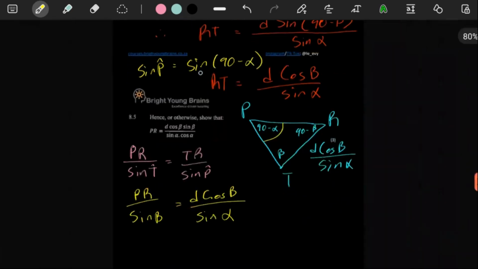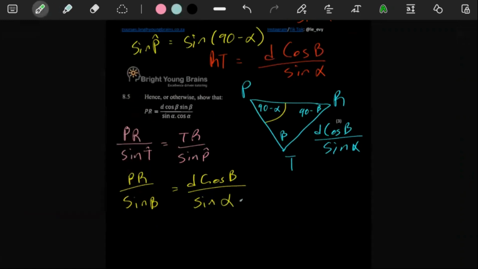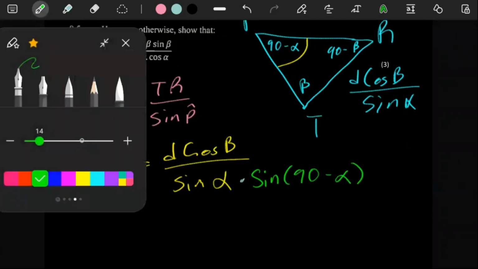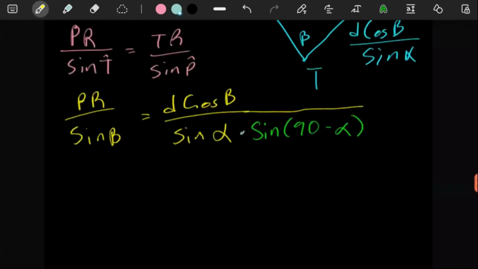So this sine P here, since we're saying this value, which is this whole thing, divided by sine P, as long as you have a fraction divided by something, whatever you're dividing by, you just have to put it at the denominator of your fraction. You see, like that.